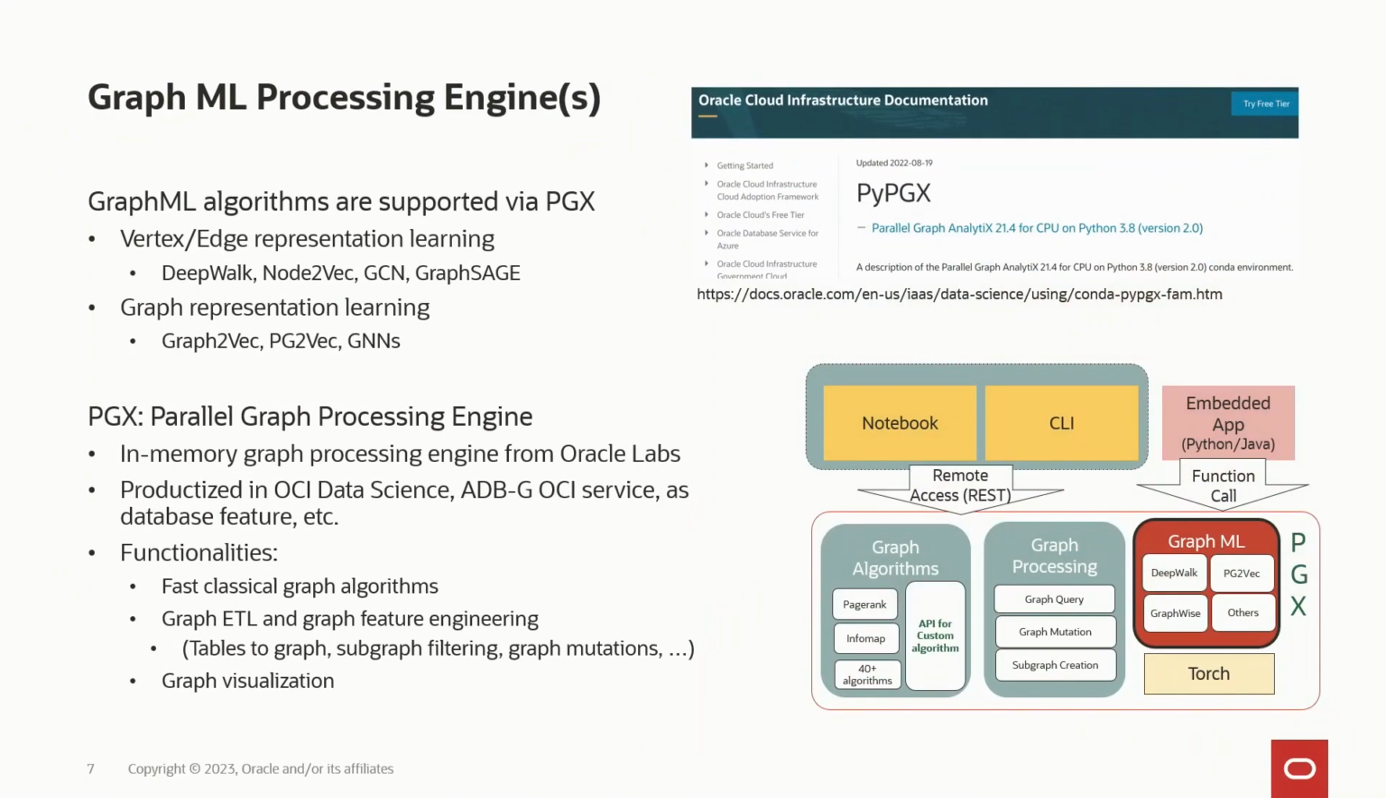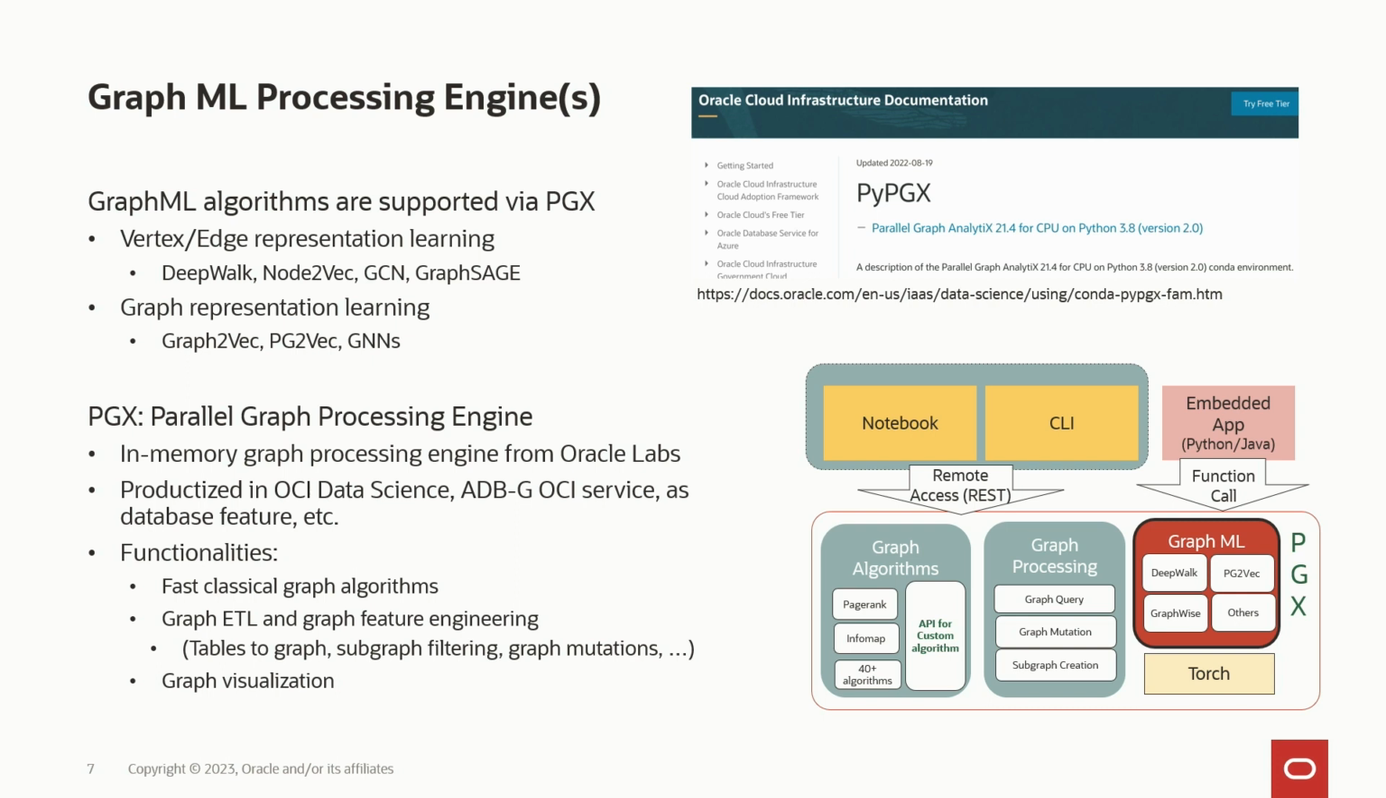Then the second class is about graph representation learning, and there the idea is that you compute representations for entire graphs. So if you have a bunch of smaller graphs and you want to have a representation for them, then this could be one option to go about this.